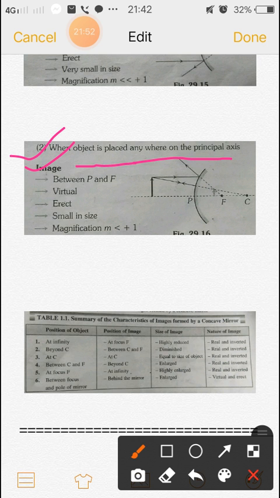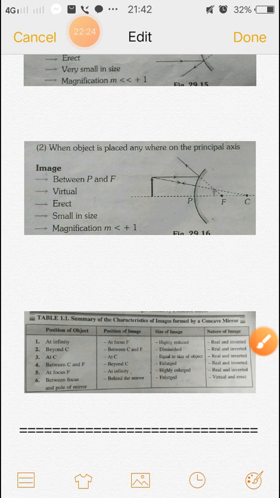Now the image is formed between F and P. This is the image. This is an erect image because the head of both image and object is upward. This is small in size and magnification m is much less than +1. The plus sign indicates that this is an erect image.